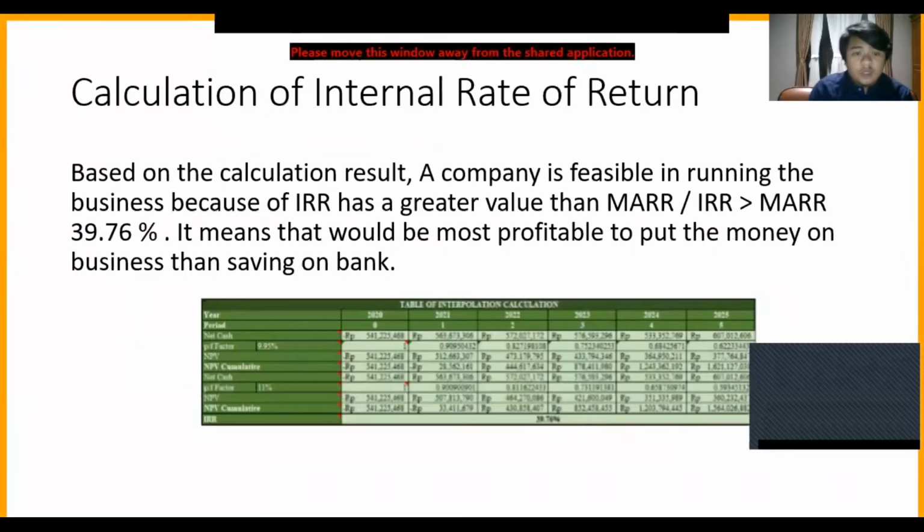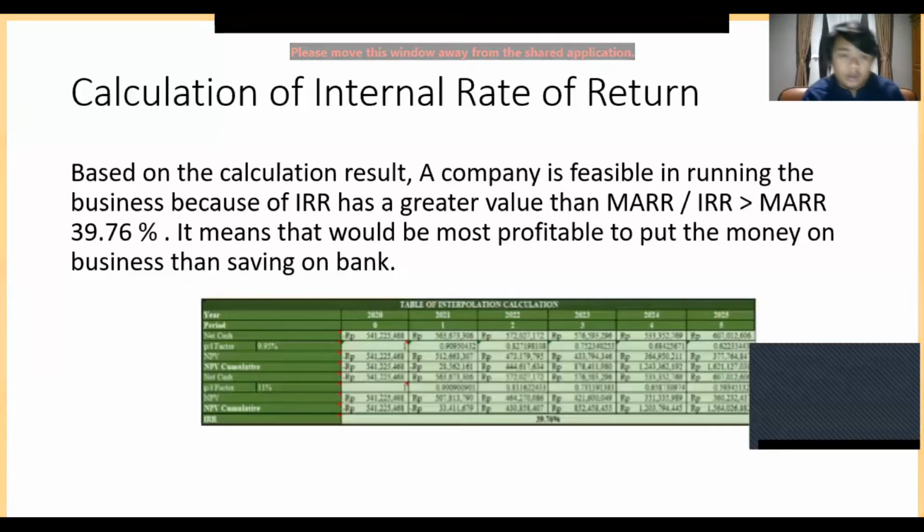The next one is the calculation of internal rate of return. Based on the calculation result, the company is feasible in running the business because IRR has a greater value than MARR, or IRR more than MARR. IRR is 39.76%. It means that it would be more profitable to put the money into the business than to save it in a bank. And the table below is the interpolation calculation to get the IRR value.